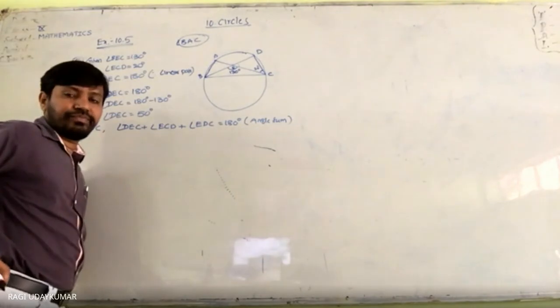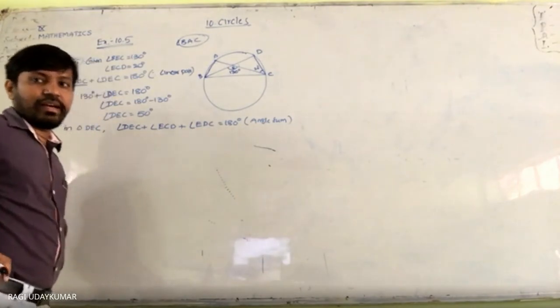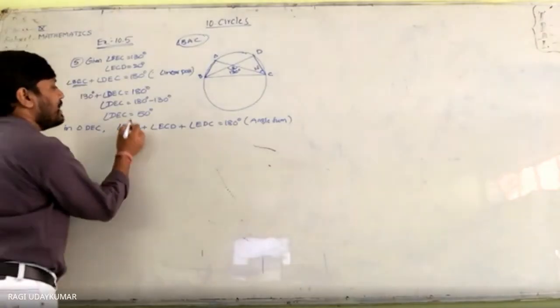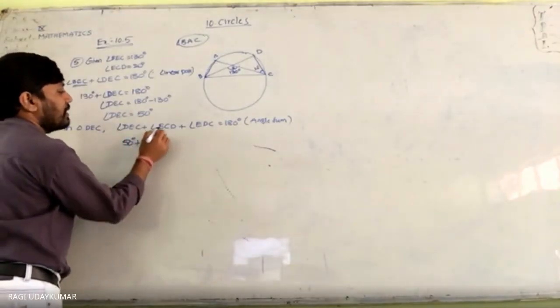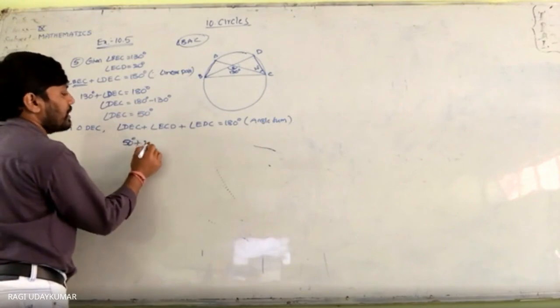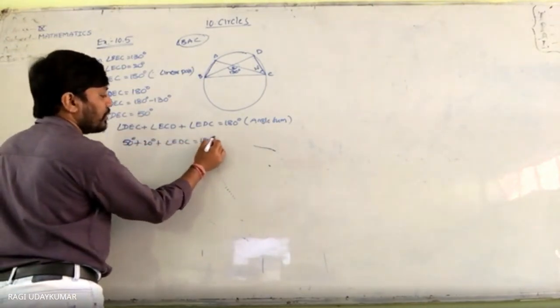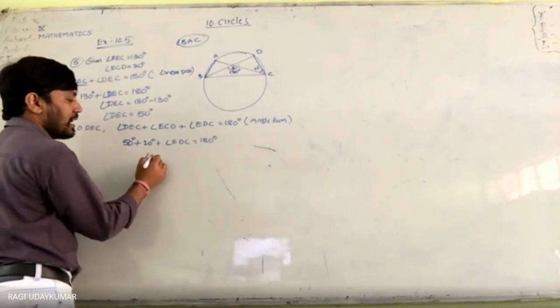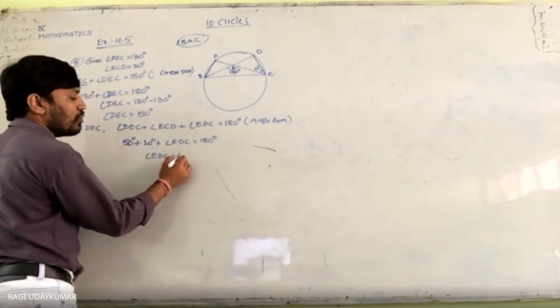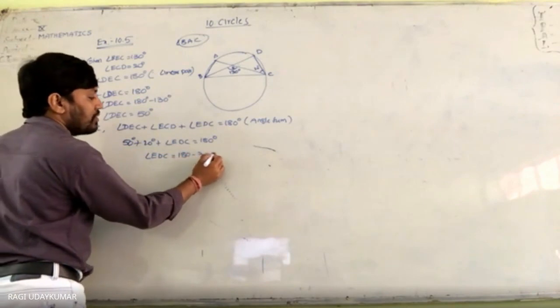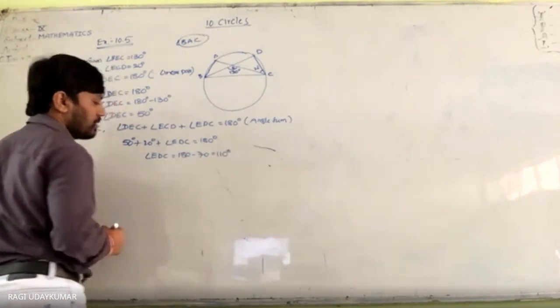Okay? समझ में आया? Yes, sir. So now what you can write here? DEC is equals to 50 degrees, ECD is equals to 20 degrees, and we need to find EDC. So the sum is 70 degrees. Angle EDC is equals to 180 minus 70, which is equals to 110 degrees.